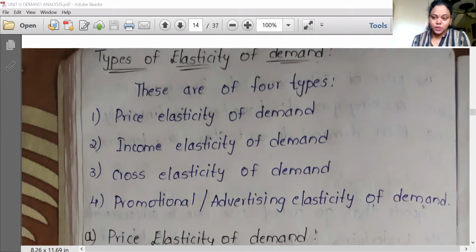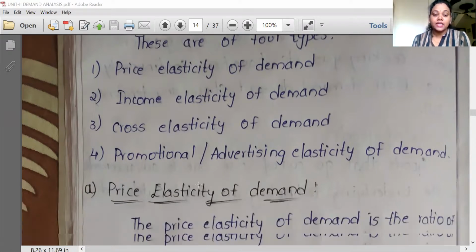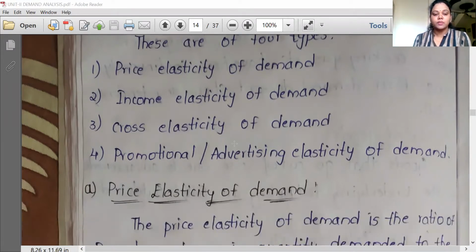If it is with respect to income, it is income elasticity of demand. If it is related to the prices of substitute goods or complementary goods, then it is cross elasticity of demand. If it is with respect to advertisement cost, then it is advertising or promotional elasticity of demand. In this video, I'm going to explain the price elasticity of demand.